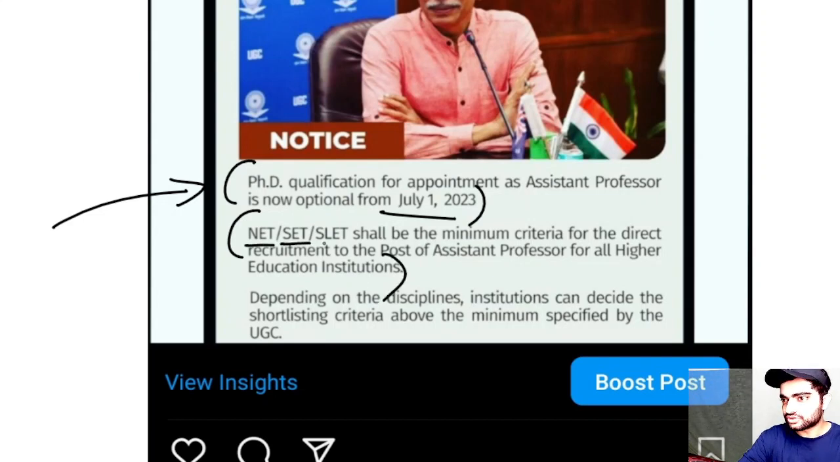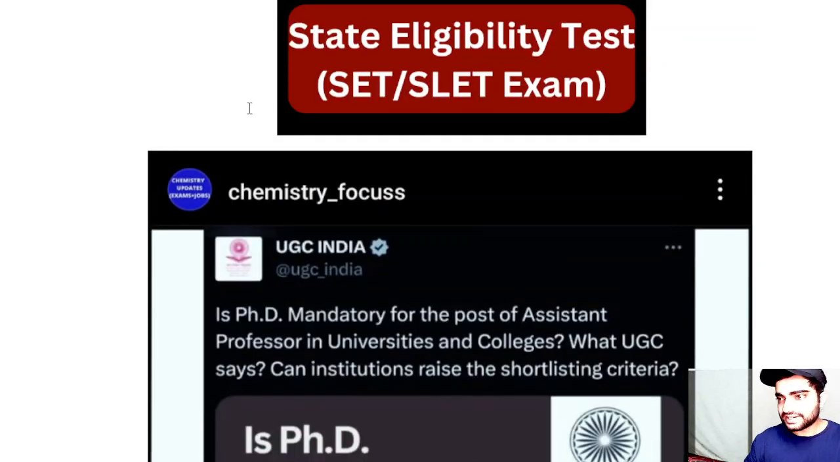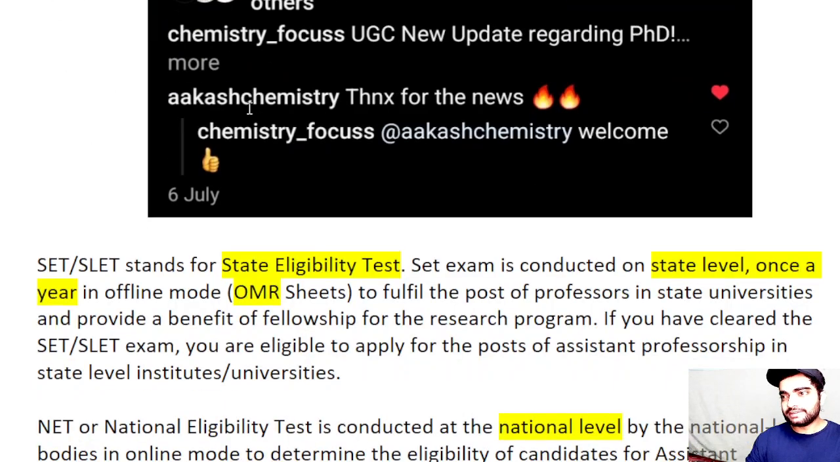So these exams are quite important, as they have been given the minimum preference for becoming an assistant professor. And even if you are going to do a PhD, if you qualify these examinations, they are going to be very beneficial for you in your career. So we will be discussing the SET examination today, and the benefit of clearing this examination.